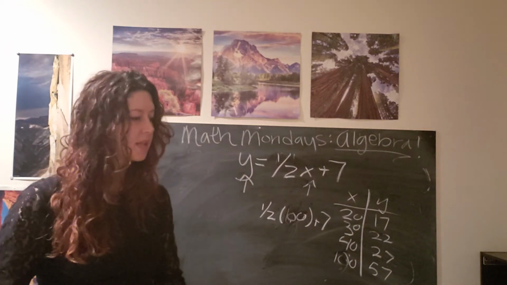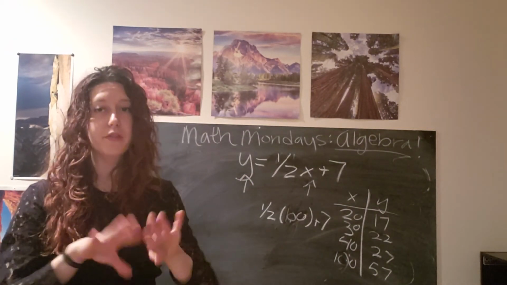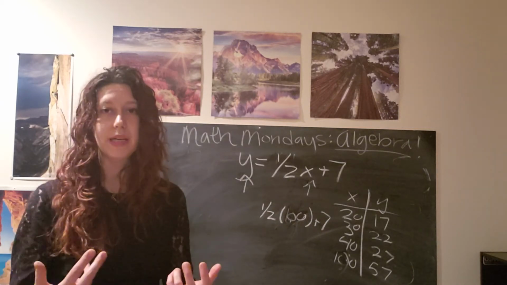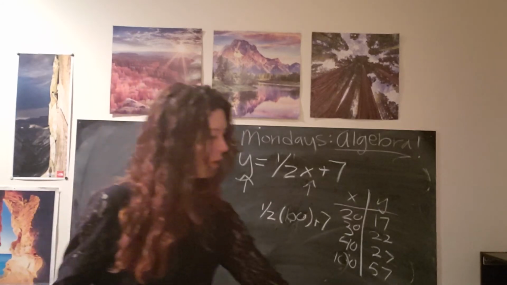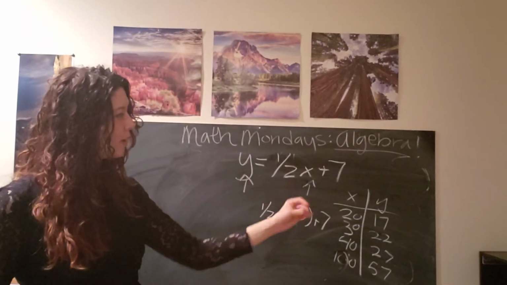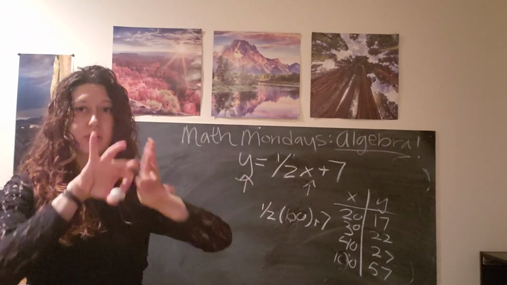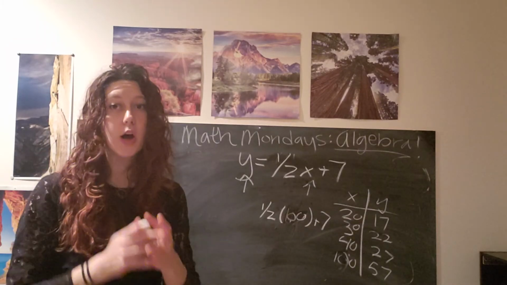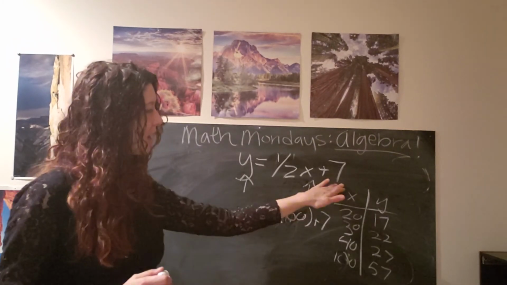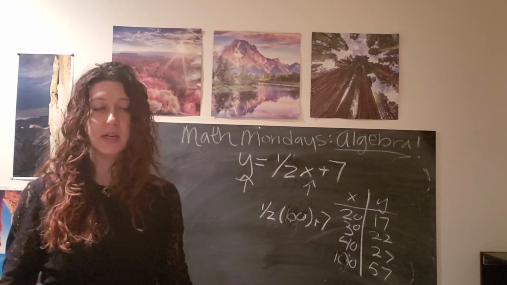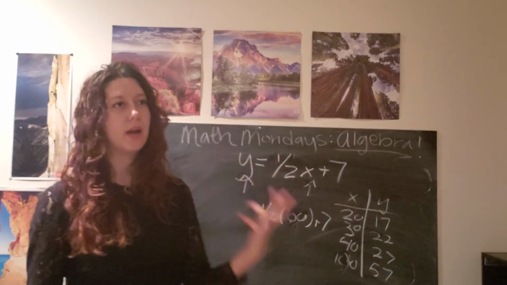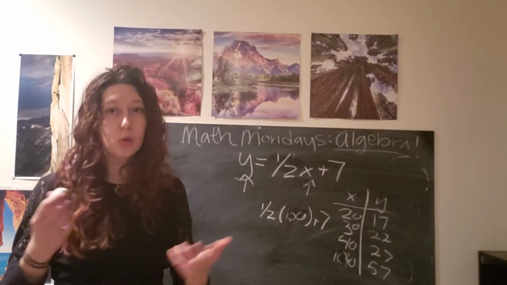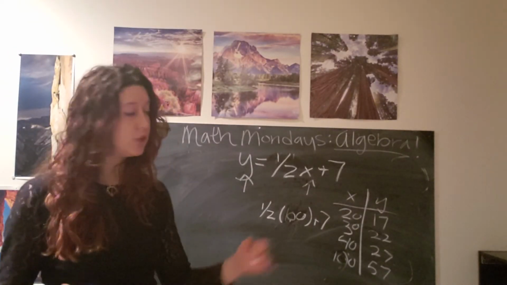The last couple of things that I want to say about variables is that we have to understand what they mean so that we know not to combine things that are different. What does that mean? Well, basically, y and x are different quantities. We cannot combine them. 7 and x are different quantities. We cannot combine them.